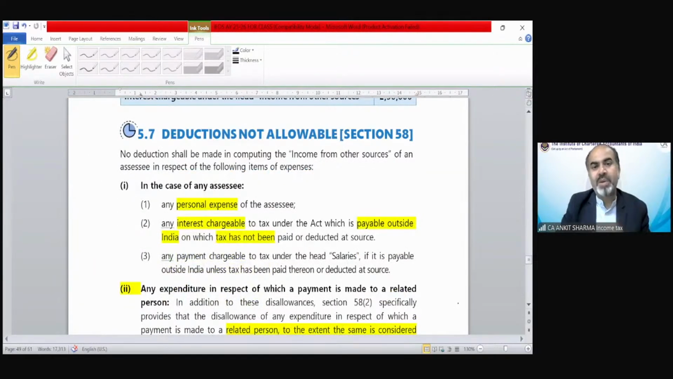Those deductions are allowable under section 58. You will see the maximum provisions of section 58 would be like PGBP provisions. Like from income from other sources, you cannot claim personal expenditure. You cannot claim any interest expenditure if TDS has not been deducted, etc. You cannot claim any cash expenditure exceeding 10,000 or 35,000. You cannot claim any expenditure in excess if the payment has been made to a relative. So those are almost the same provisions as PGBP.